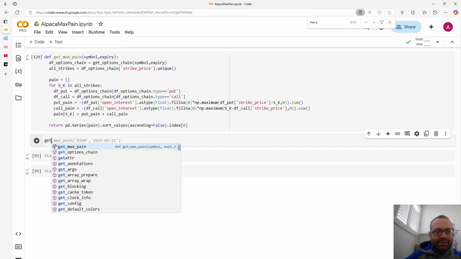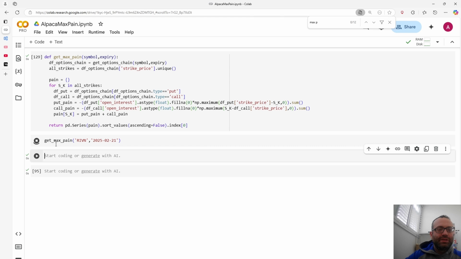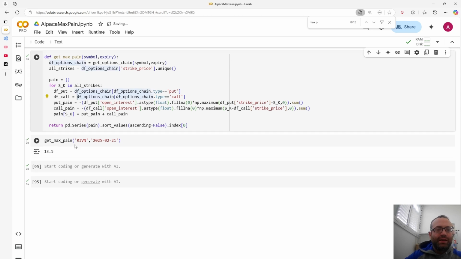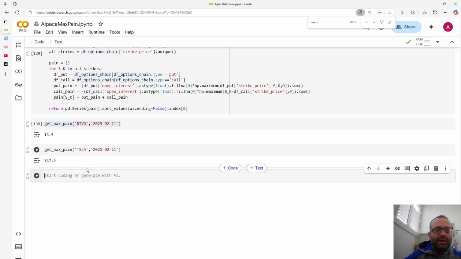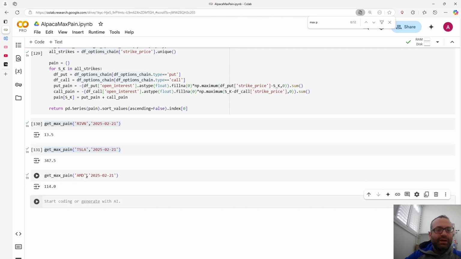So if I do get max pain, we said Rivian was 13.5. Let's see if that works. Okay, so now let's try our trusty buddies at Tesla, 347.5, and let's try AMD, just to see that we got this right. So we got AMD max pain is 114.